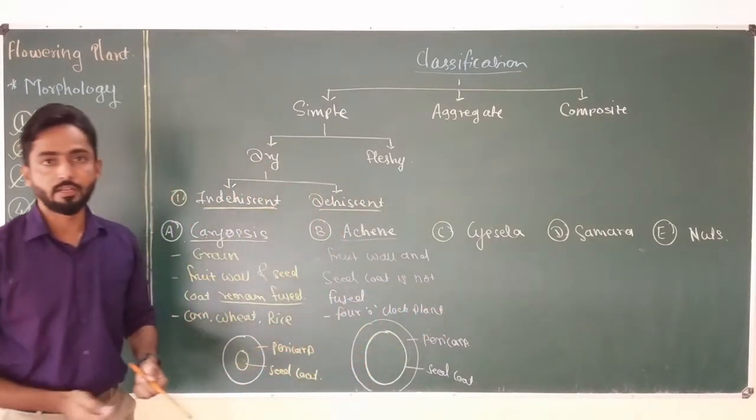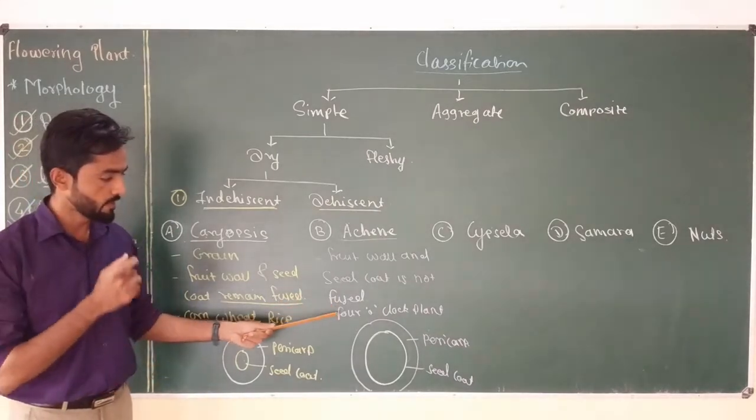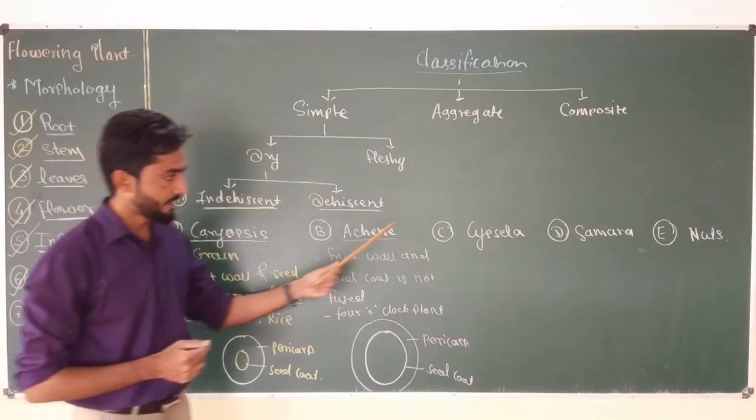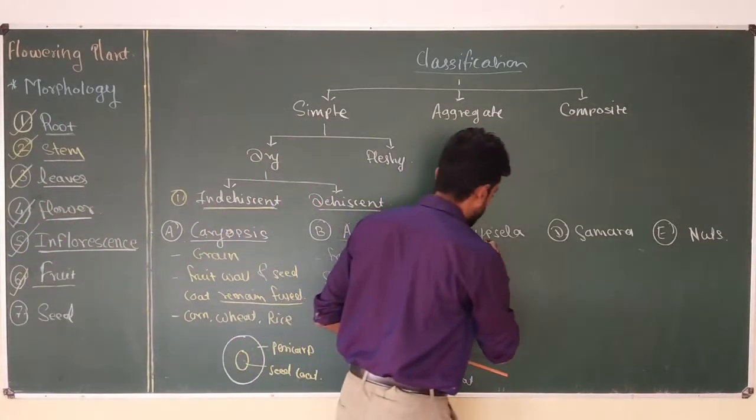Also known as Mirabilis jalapa. Okay, the plant shows the fruit which is Achene type. Then the next type is Cypsela,